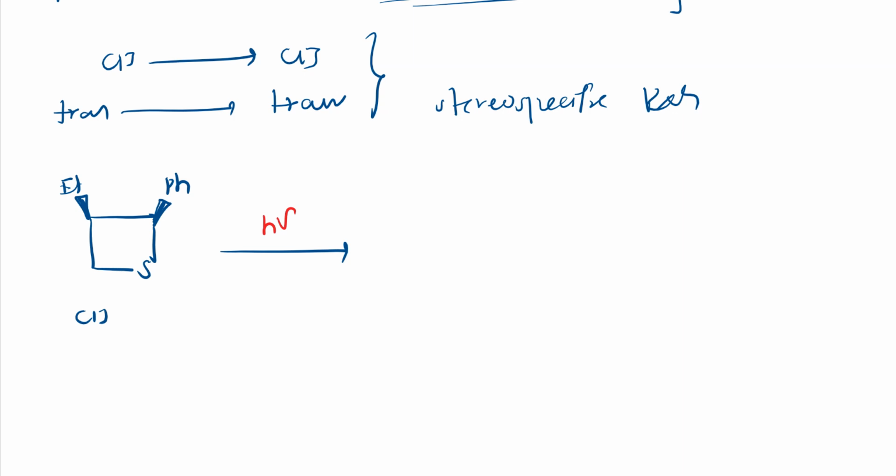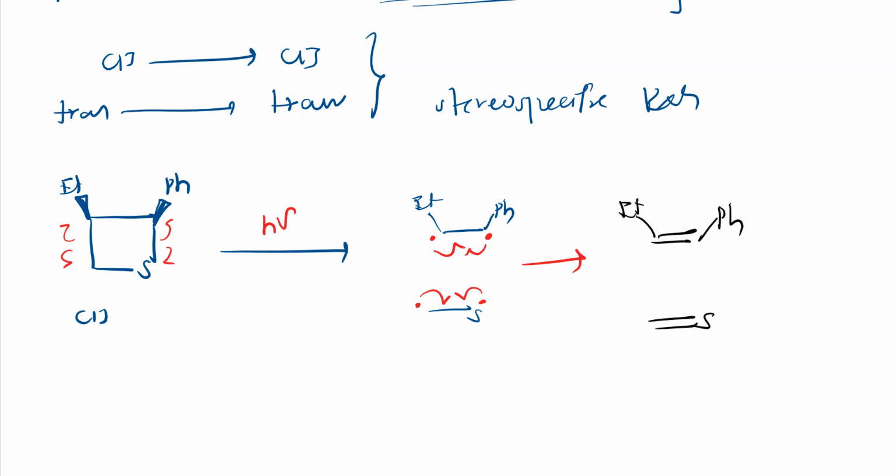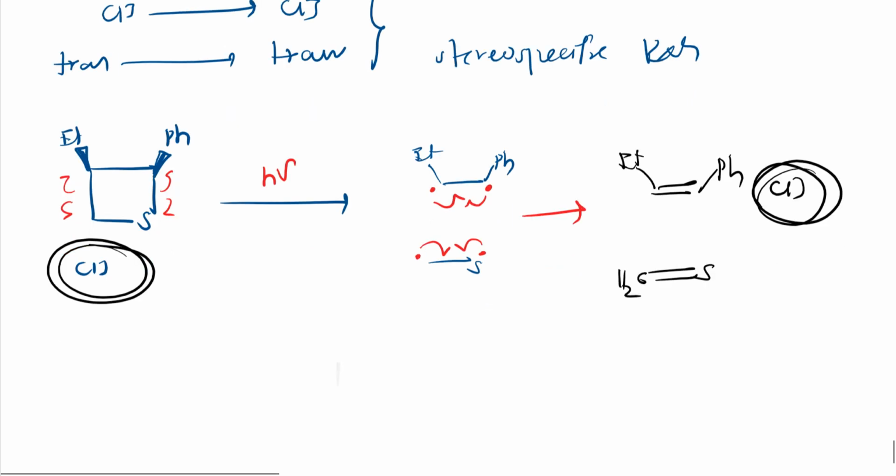Homolytic cleavage. Right. So what will I get? I will get this thing. Ethyl here, phenyl here, and CH2 is there, S here. So radicals are there. One radical here, one radical here, one radical here, one radical here. Further, this radical will react like this, and I'll get this product. See here. Here also ethyl, here Ph, and here like this. So here you can write CH2 or it is understood. Alright. So this is cis. Initially it was cis. Finally we got cis only. So stereospecific. Cis remains cis.